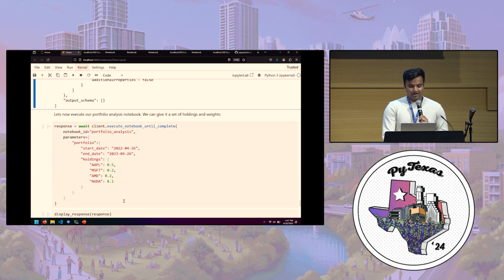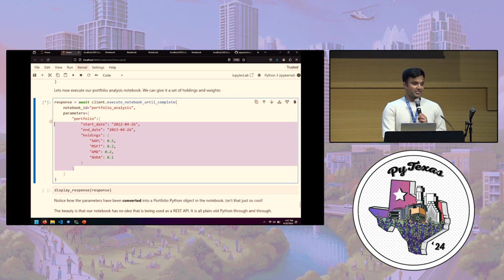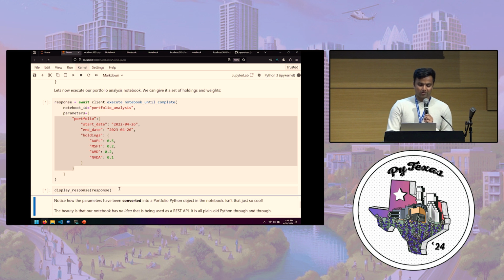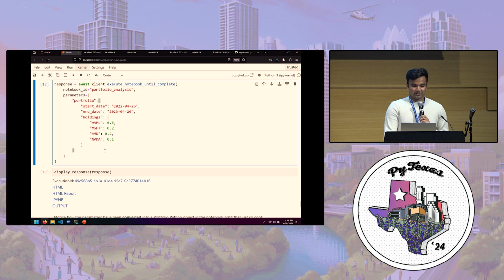So now let's go and execute this. I'm executing this notebook, passing in straight JSON, and this JSON adheres to the schema of my Python object. What will happen is we're going to be parameterizing this notebook with the Python object that I just provided. So let's take a look.